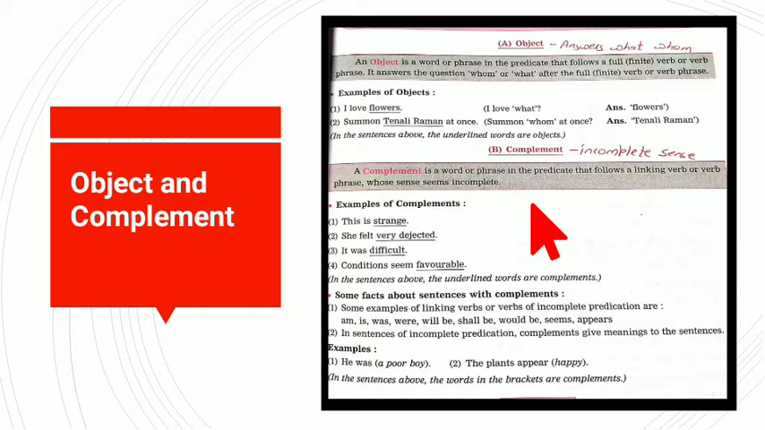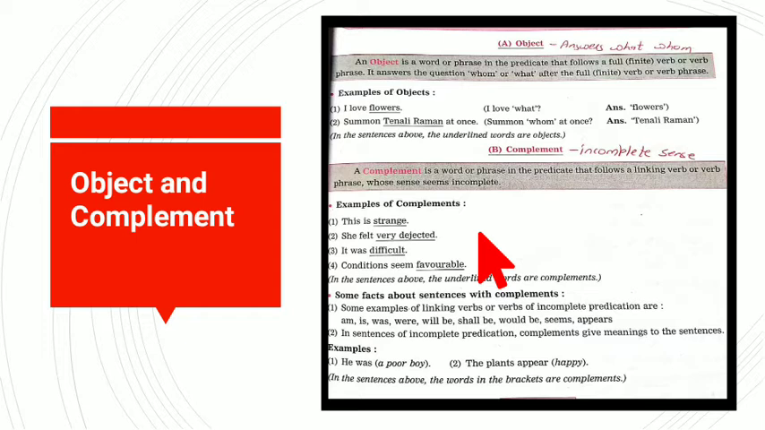Now what are the examples of complements? Let's go through it. This is strange. She felt very dejected. It was difficult. The condition seems favorable. Now when you look at these underlined words, how is it? Very strange. She felt how? She felt very dejected, very sad. It was difficult. That means it is answering how. The condition seems favorable. That means we are describing what it is, how.